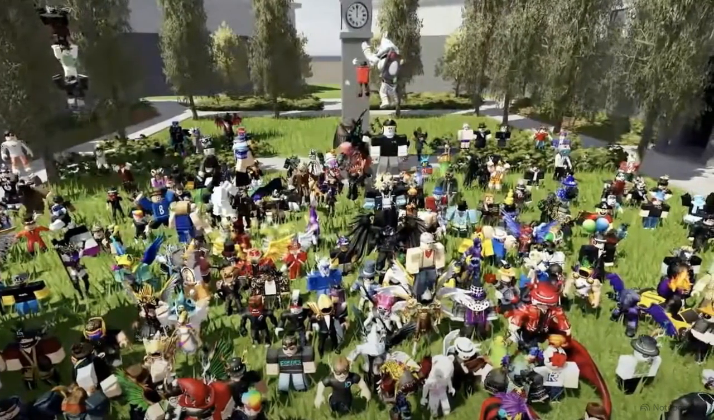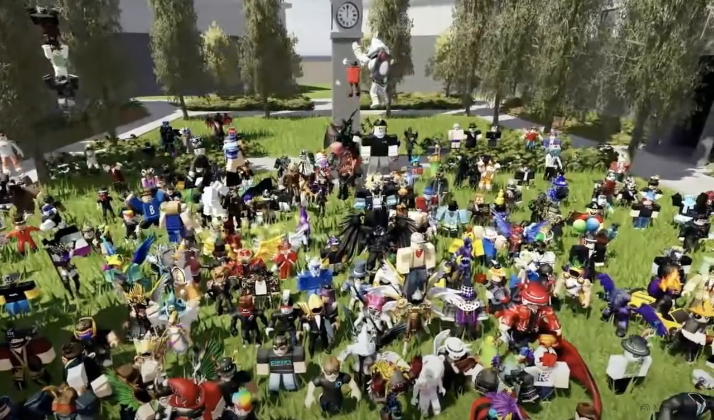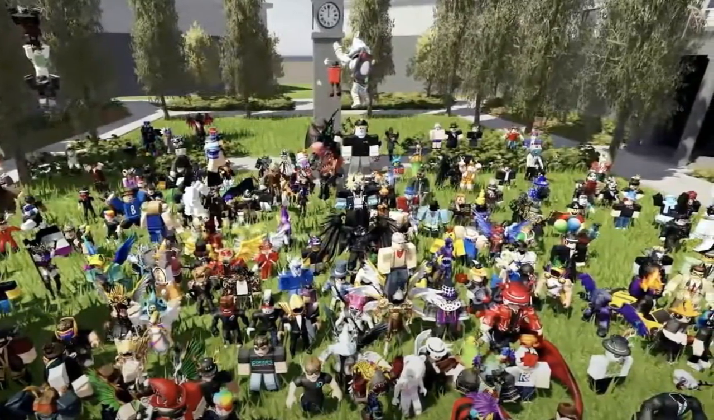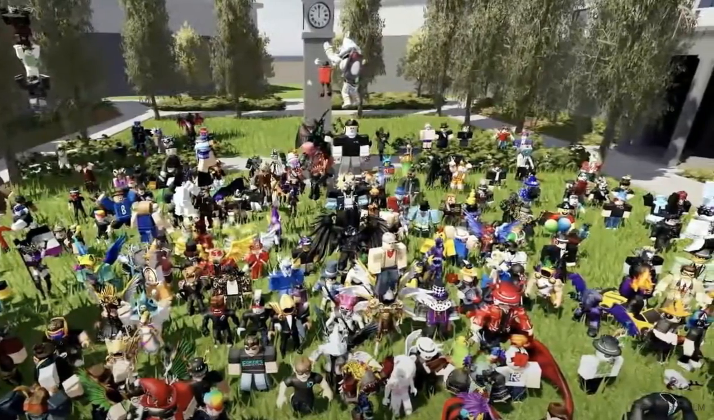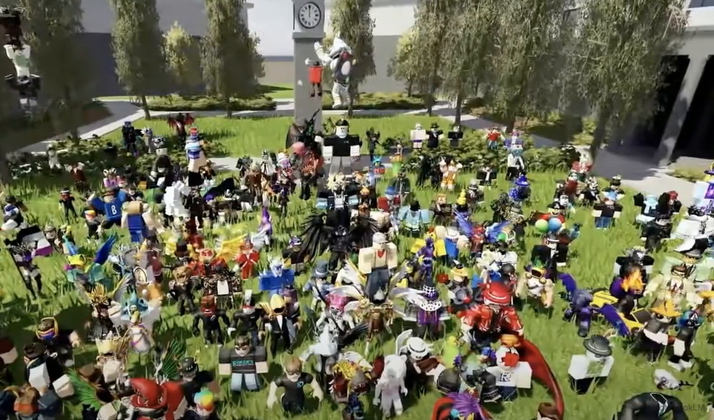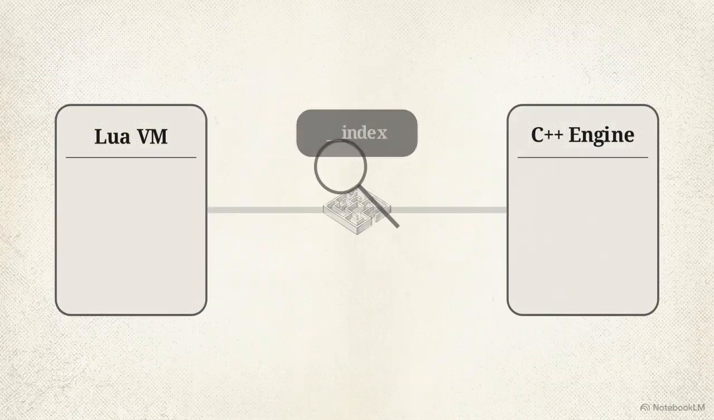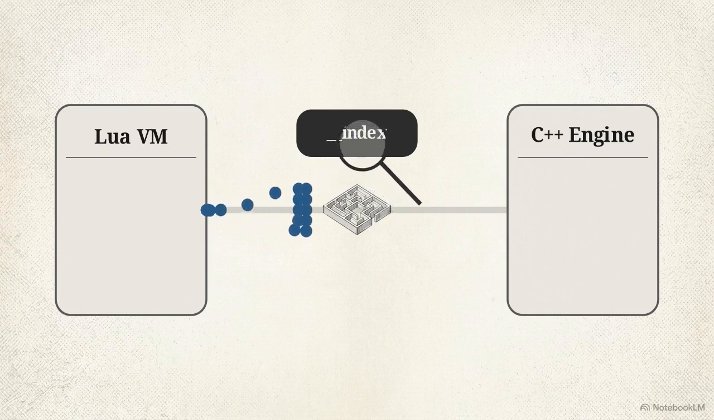The heavy computational physics are written in optimized C++, separated entirely from the high-level game logic. That logic is driven by user-generated scripts, written in Lua, which interface with the physics backend. The performance bottleneck occurs where these two environments meet. Standard Lua requires an expensive index hash table lookup every single time a script attempts to trigger a C++ engine event.